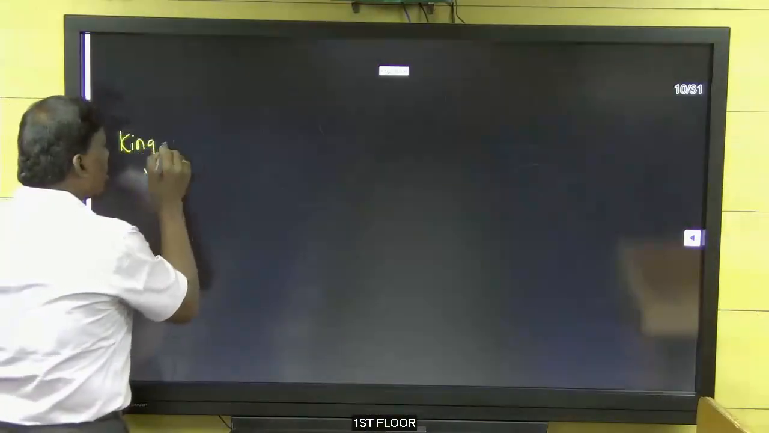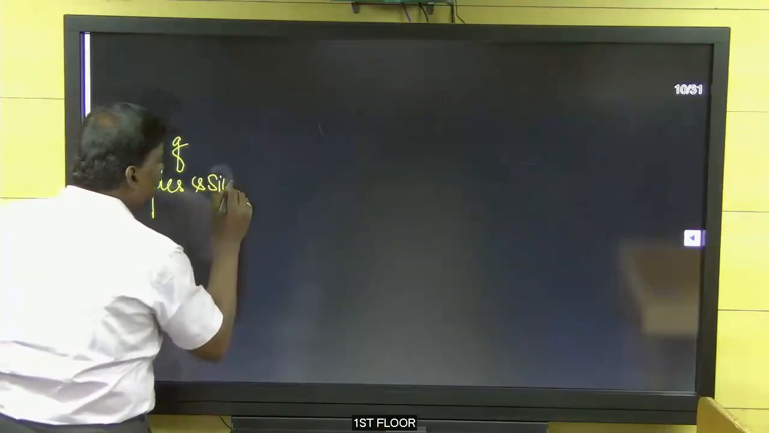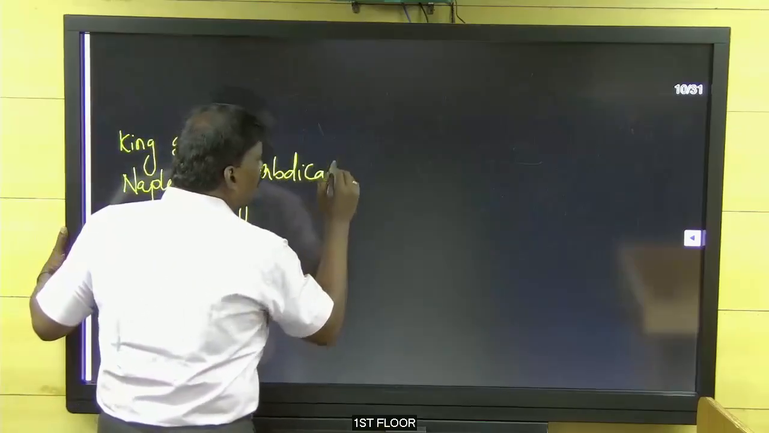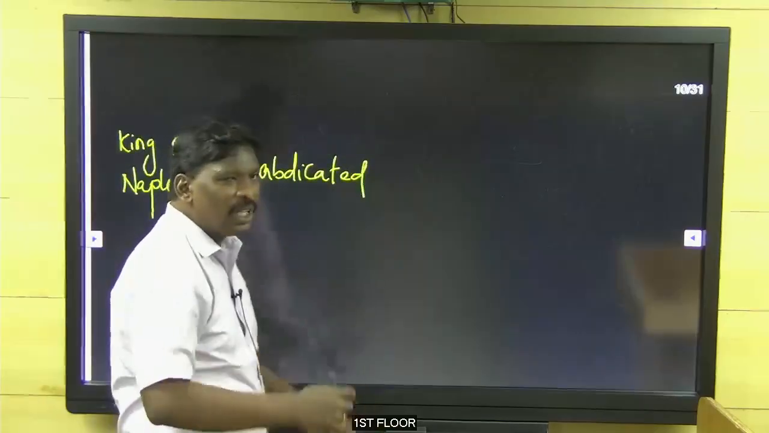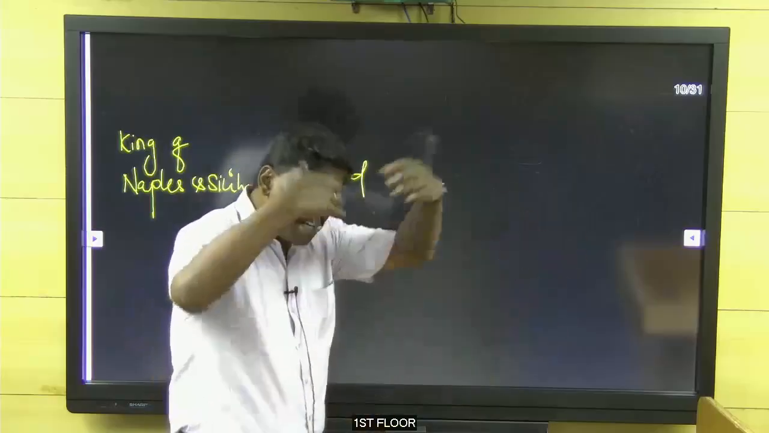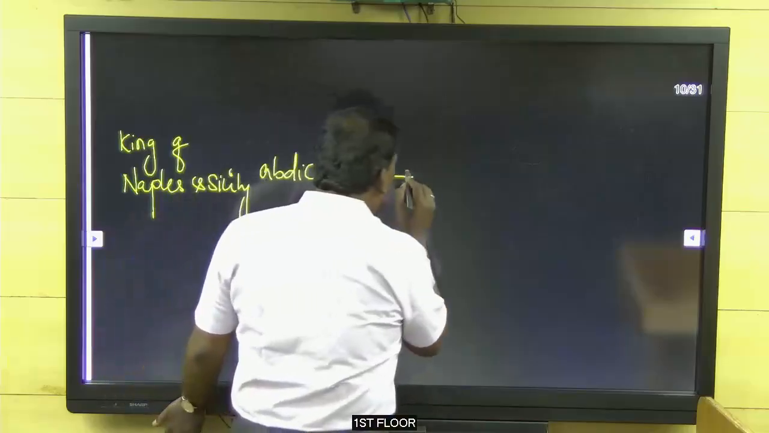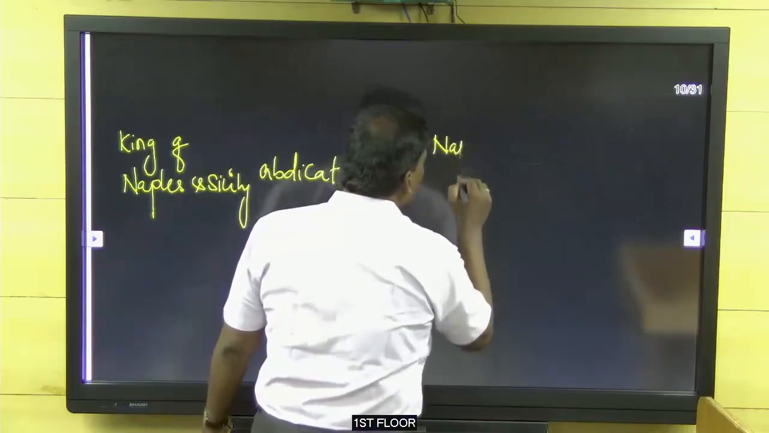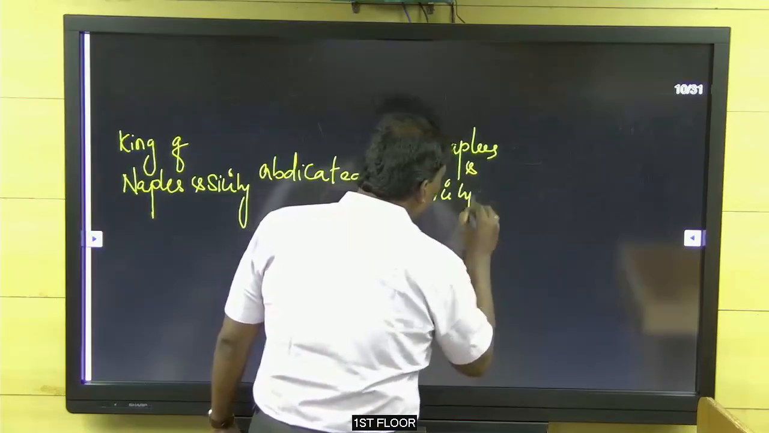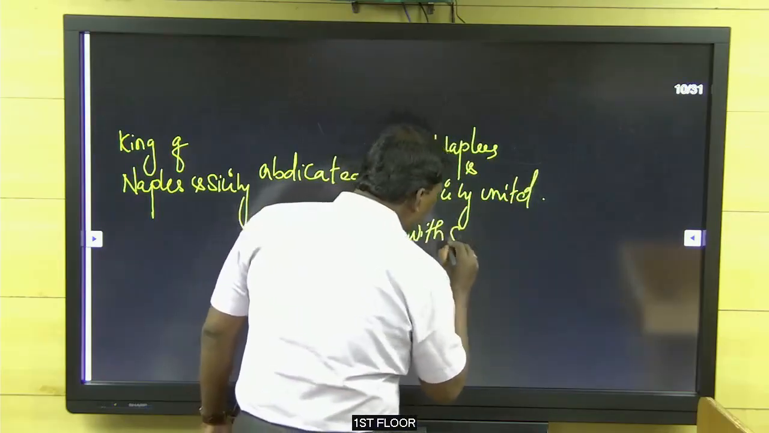The king of Naples and Sicily abdicated. Abdicated means renouncing the crown. I don't want to become the king. Abdicated means lost the crown. So he willingly abdicated, and Naples and Sicily united with Sardinia.